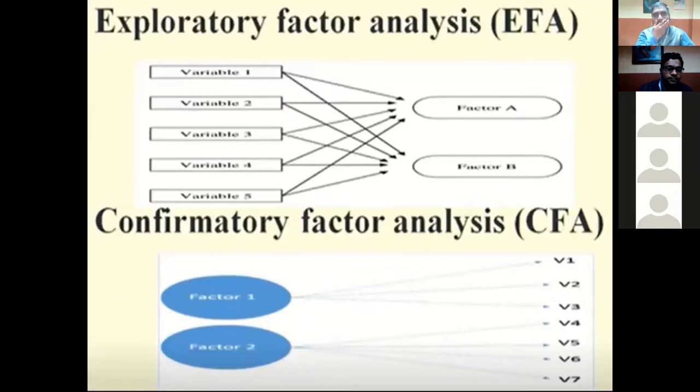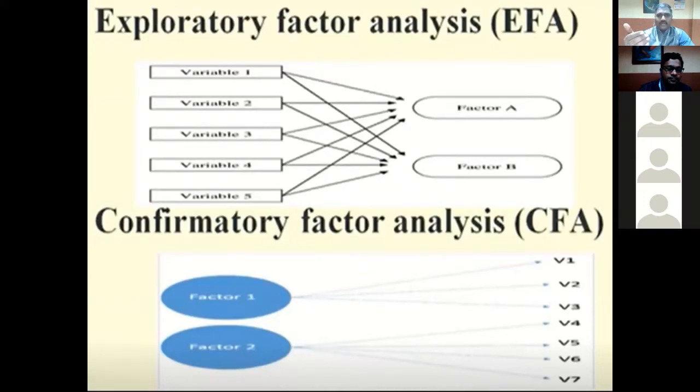So I want to explore the factors. I don't know whether a particular variable comes under factor 1 or factor 2. Sometimes there are variables like job satisfaction. It is not only the salary that can measure job satisfaction. Even the salary may also be helpful for measuring some other outcome variables. So which variables go where, that you can explore.